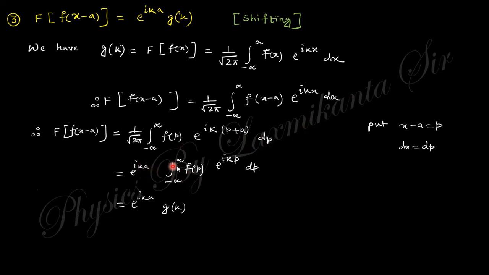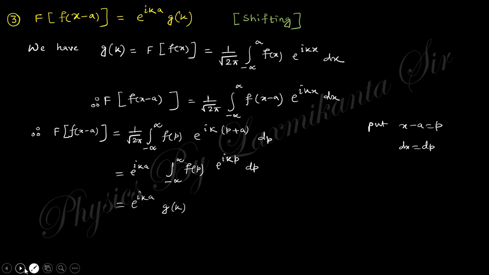So e to the power ik times a comes out, and the remaining is f of p to the power ikp dp. This is nothing but g of k. So this is the proof of this property. This is known as the shifting property. Clear?